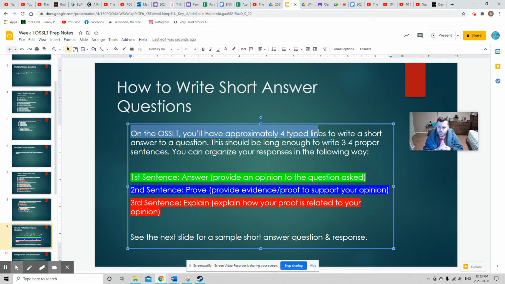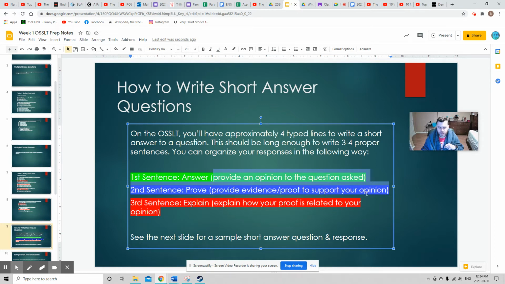And you should organize your answer in the following way. Your first sentence should be your answer, where you just provide your opinion: I believe that blank, blank, blank. In your second sentence, you want to prove. So this is called the answer, prove, explain method. You want to provide evidence or proof to support your opinion. And then finally, you want to explain how your proof, in blue here, is related to your opinion, which is green. So red takes blue and green and combines them together.